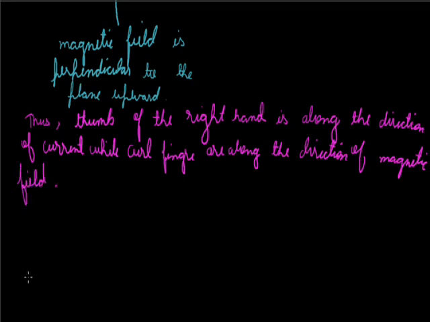By using this rule, we can identify the direction of current if we know the direction of magnetic field, or we can determine the direction of magnetic field if we know the direction of current.